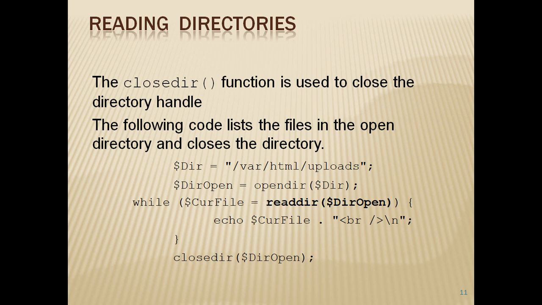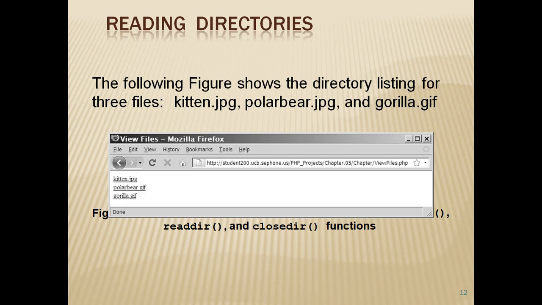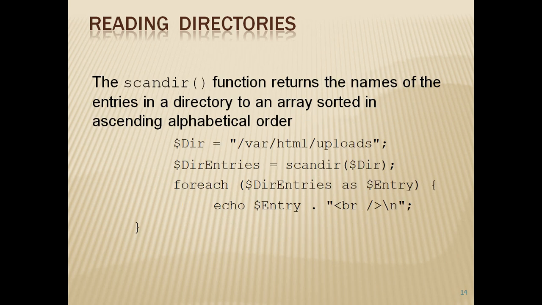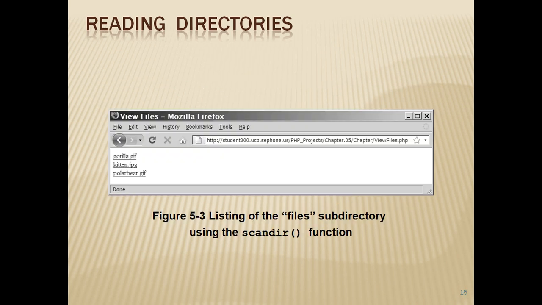The basic functions are mkdir to make a new directory, opendir to open a directory, and readdir to read a directory after opening it. closedir closes the directory using the resource ID that was returned while opening, and rmdir is used to remove a directory. scandir will return the names of the entries in a directory in an array sorted in ascending alphabetical order.